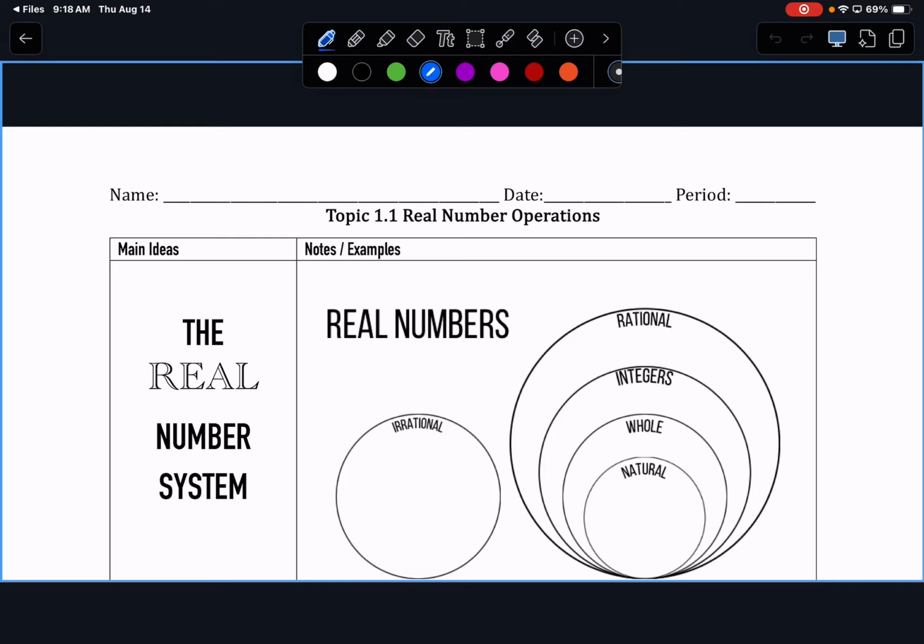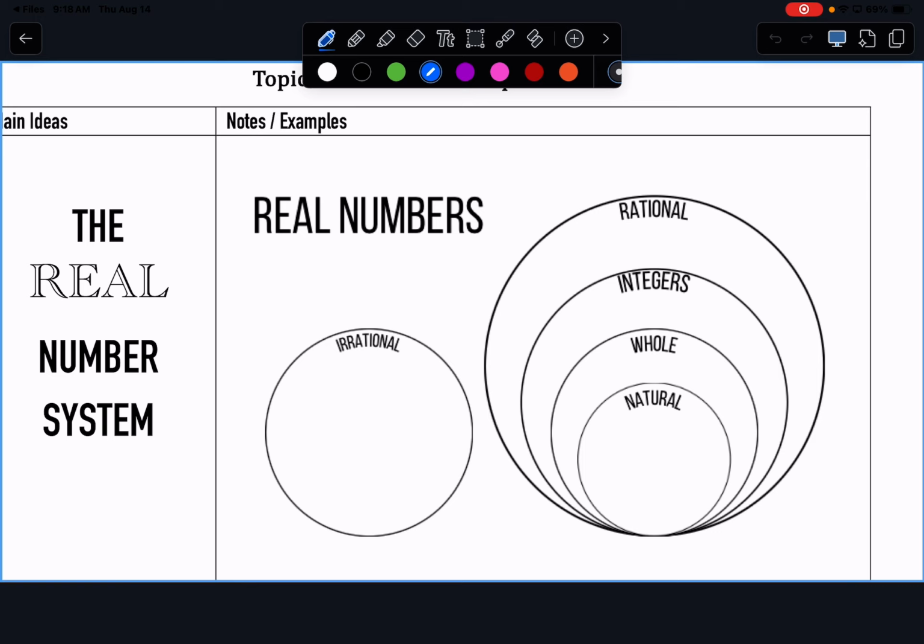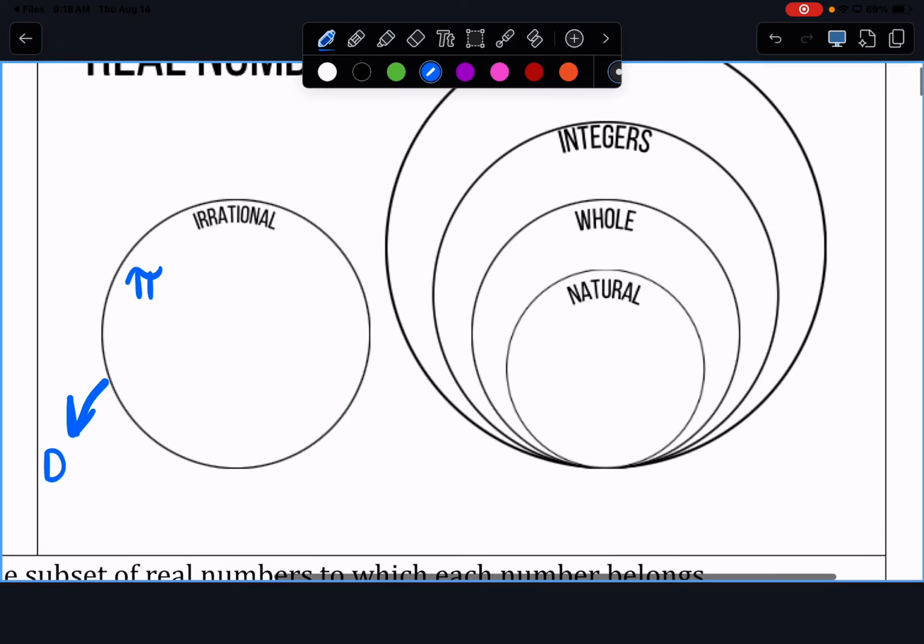So what is an irrational number? When I say irrational number, what number do you think of? Pi. Why pi? Because it just goes on forever, right? So that decimal never ends. So pi is an irrational number. The reason is because it is a decimal that never ends. And we're also going to include that it has no repeating pattern.